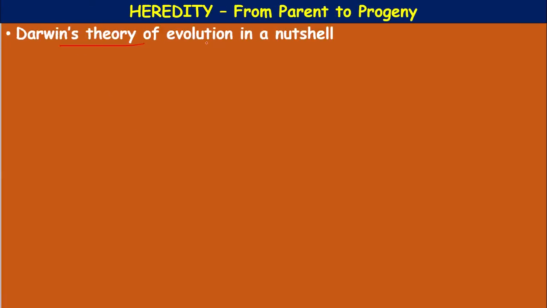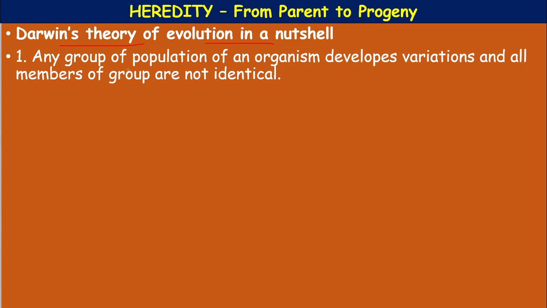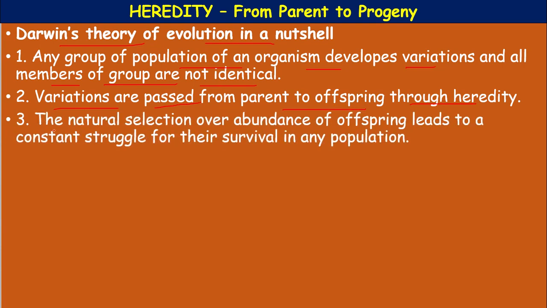So, Darwin's theory of evolution in a nutshell. Any group or population of an organism develops variations, and all members of the group are not identical. The variations are passed from parents to offspring through heredity.